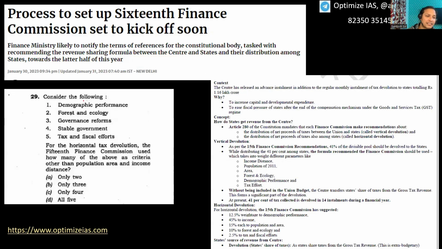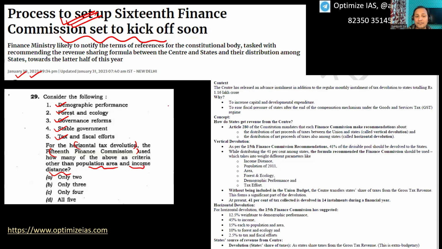Next question. Consider the following: demographic performance, forest, governance reforms, stable government, tax and fiscal efforts. For horizontal tax devolution, the 15th Finance Commission used how many of the above criteria other than the population and income distance? Other than the population and income distance, what other criteria has the 15th Finance Commission taken up? You can see this was also in the news. January 30, 2023: process to set up 16th Finance Commission kicks off.